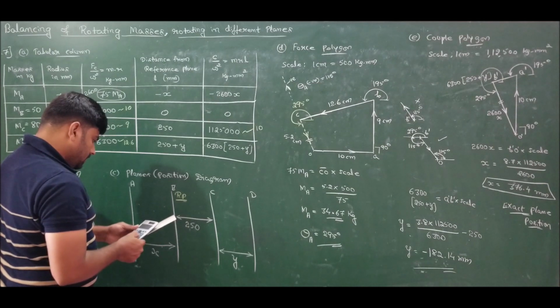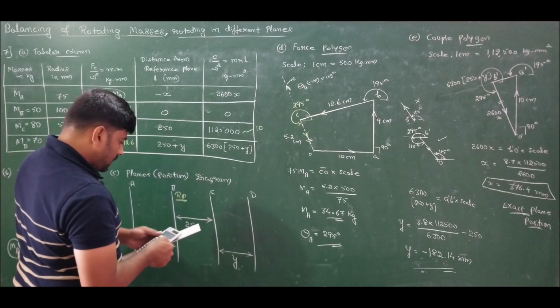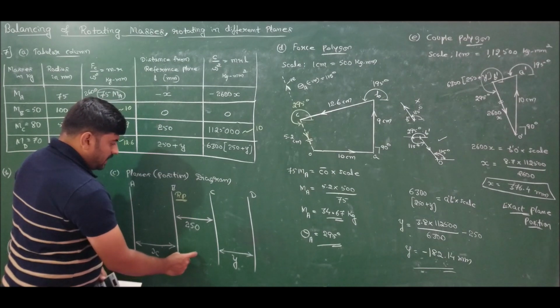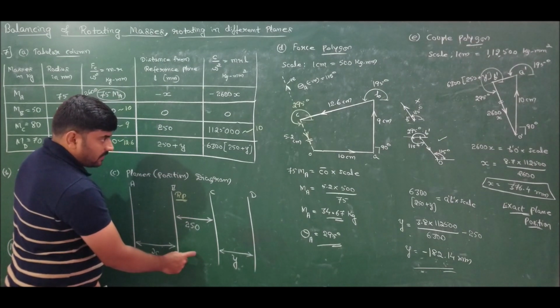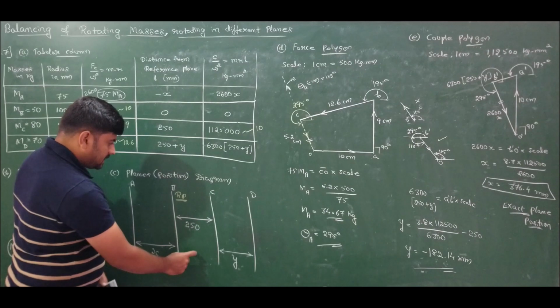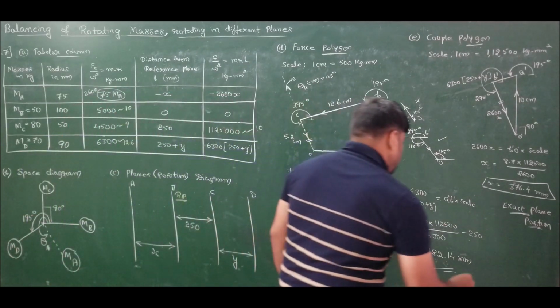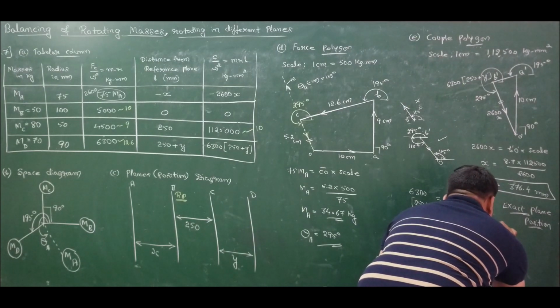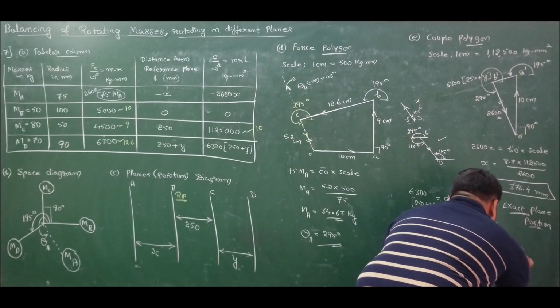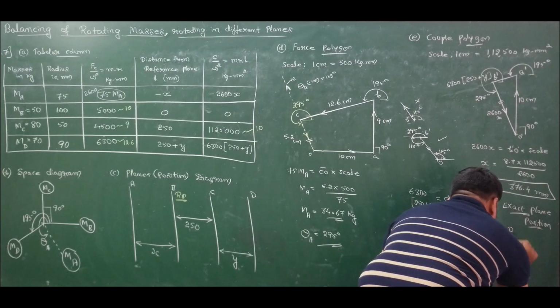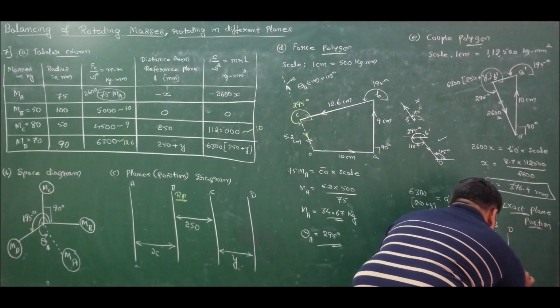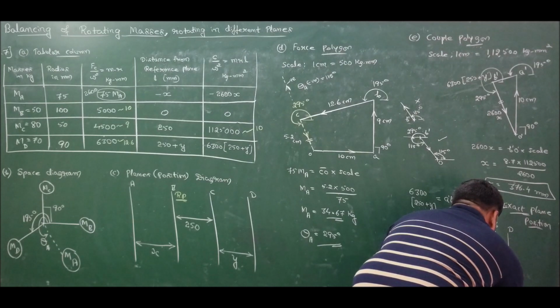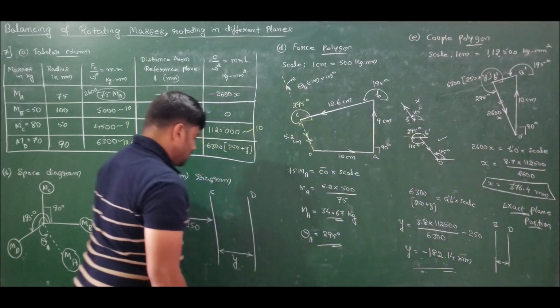182.14, which is 67.86. So from B, D is at a distance of 67.86. So after B we have D. So the exact positions are like this. First comes plane B, next comes plane D. So how much is this distance? Plane distance. This distance is just now we have calculated. This distance is how much?